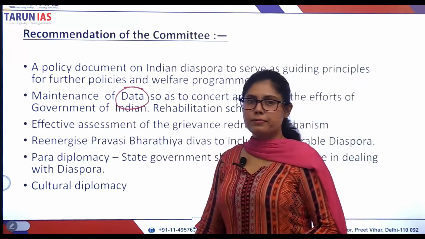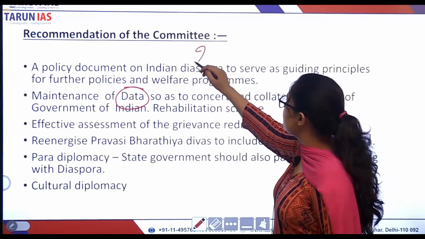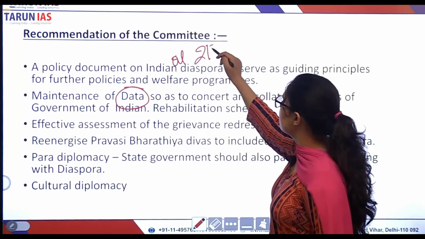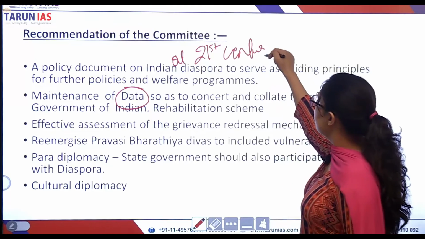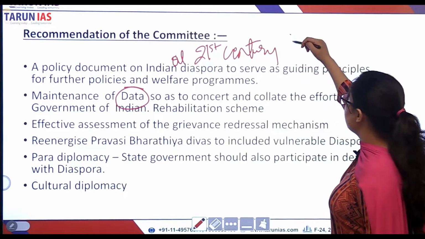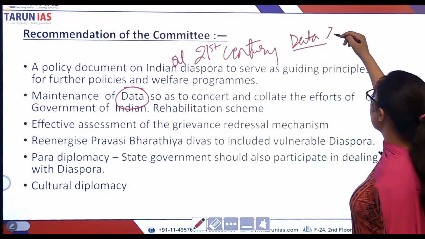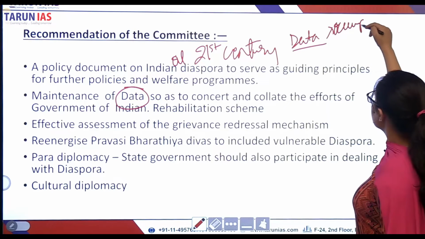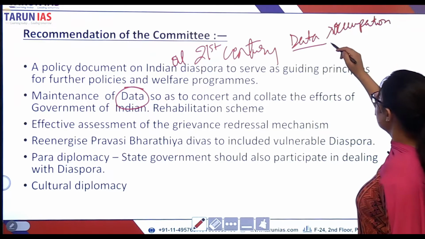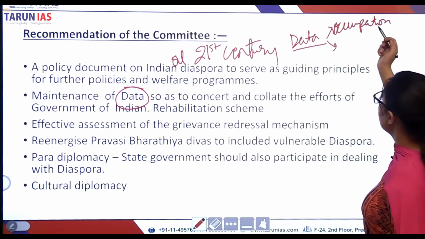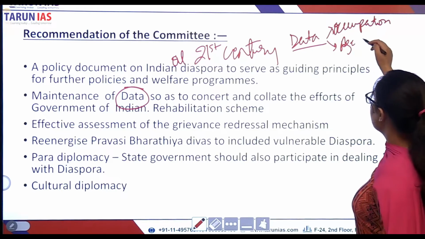Maintenance of data. Now, as we all know, data is the oil for the 21st century. Data, what kind of data? I can give you a hint. It could be occupation related data, right? It can be age related, demographic related data.